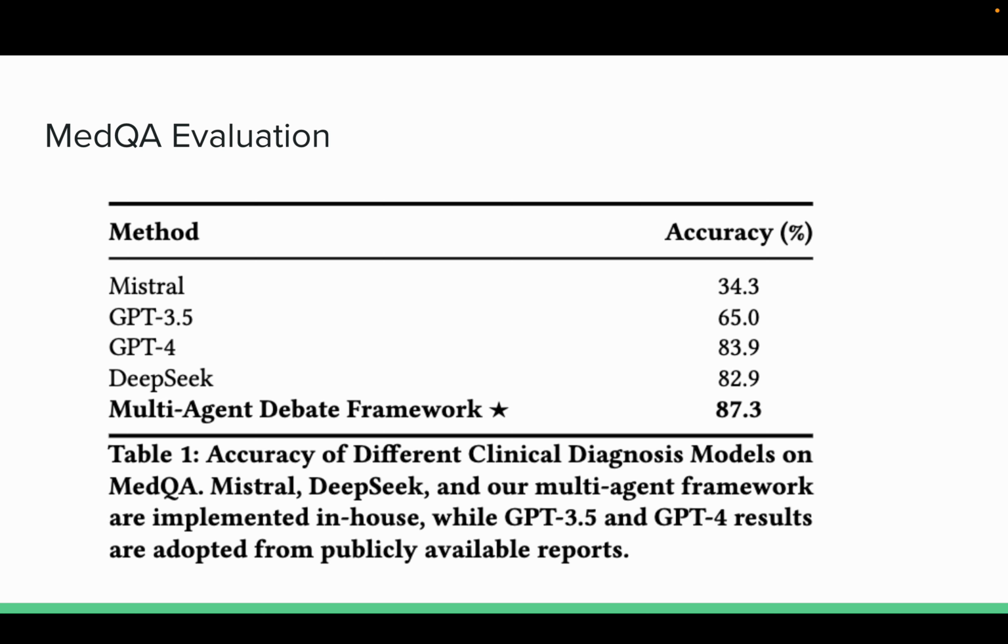The Mistral 7B we used has an accuracy of 34.3, and based on the reports provided, GPT-3.5 and GPT-4 have the accuracies shown in the table, and the DeepSeek we used in our midterm has an accuracy of 82.9. And the multi-agent debate framework increased this accuracy by about 5%, reaching 87.3.